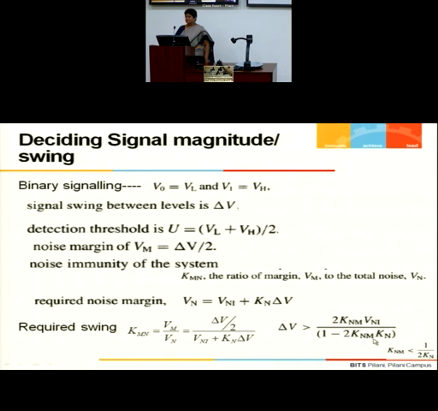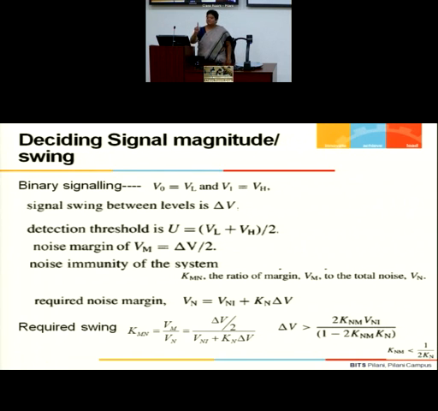This is the requirement for delta V, the signal swing, and what should be the condition on Kmn? Because delta V has to be positive. You cannot have a negative swing. The range has to be positive. That means Kmn has to be less than, you cannot have this term more than 1. So Kmn has to be less than 1 by 2 Kn. So the signal to noise ratio coefficient K must be less than 1 by 2 Kn.